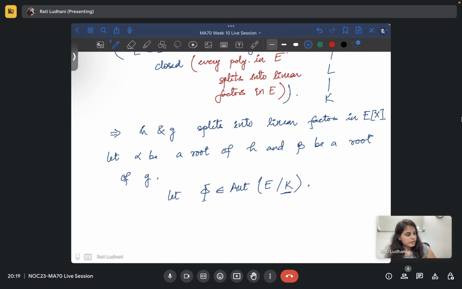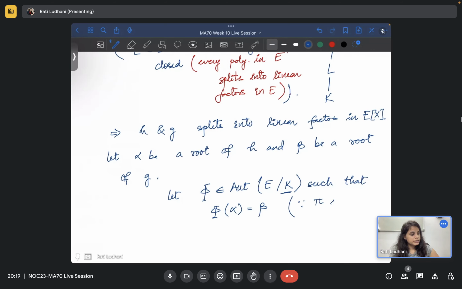Now, such that phi of alpha maps to beta. And why am I doing that? Since pi belongs to K[x] and is irreducible, and alpha and beta are roots of pi.